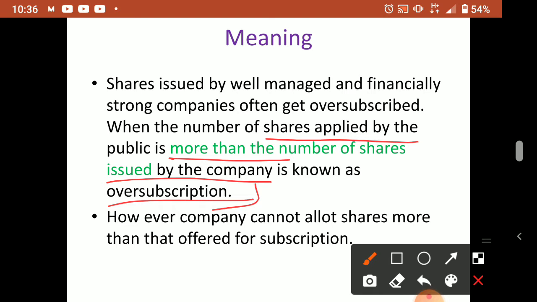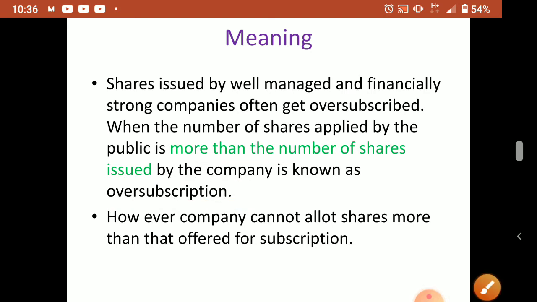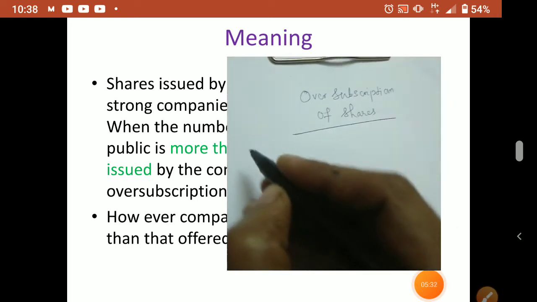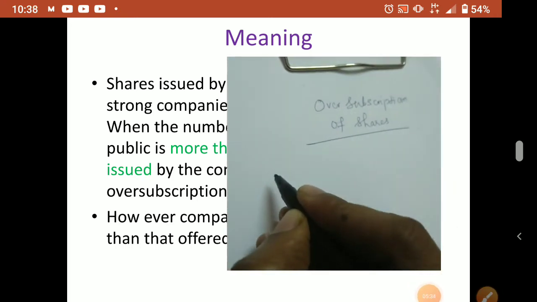Like that, when we add up, how many shares are we getting? 20,000. That is not a single shareholder; it is the sum total of the applications sent by all the shareholders. Now, I will explain it through an example. You can listen to that. So, one example I tell you.